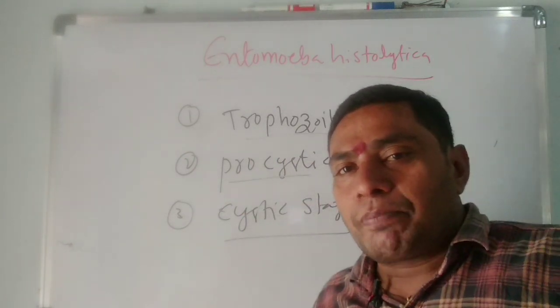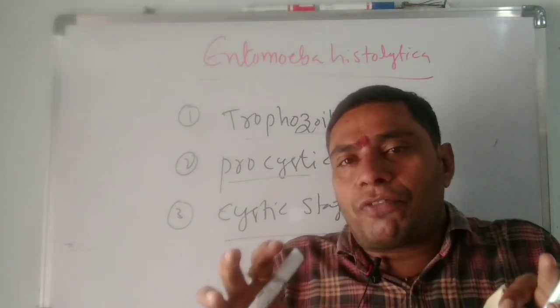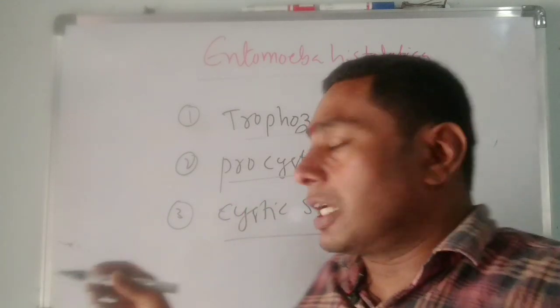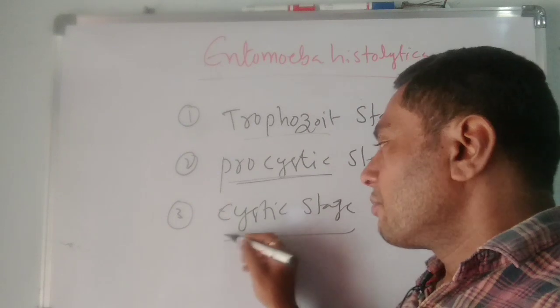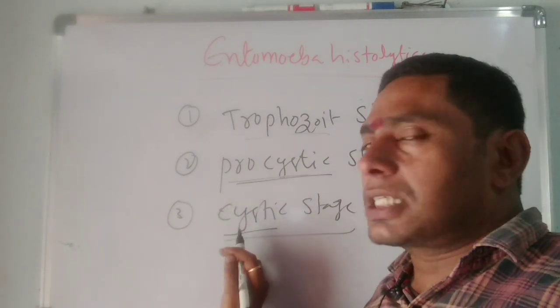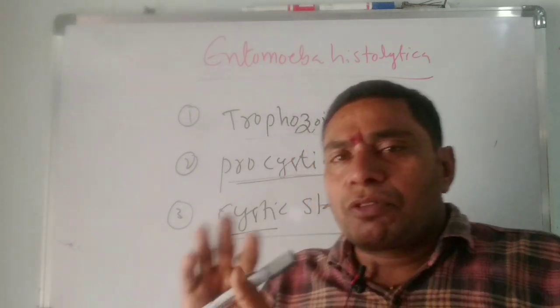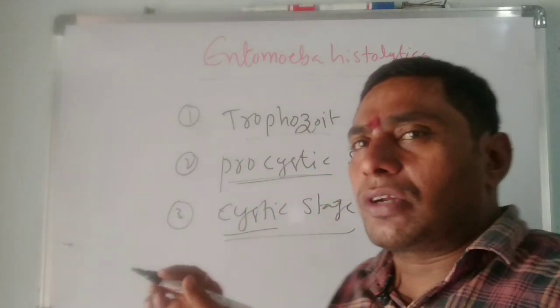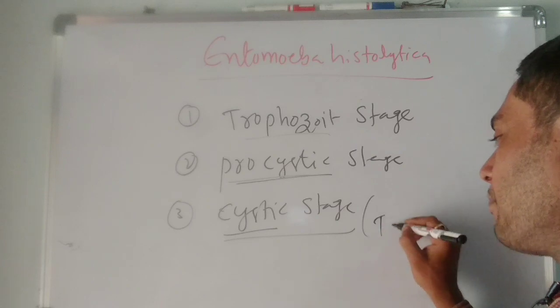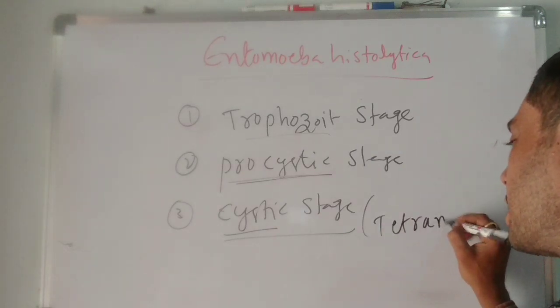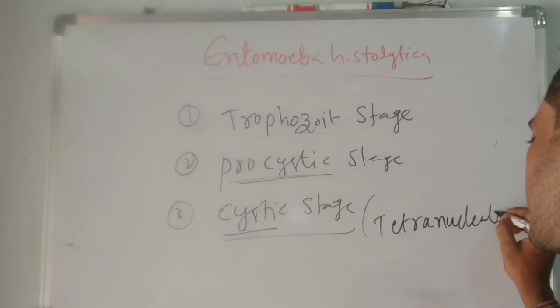Procystic means the stage before the forming of the cyst is known as the procyst stage. After that is the cystic stage. The cystic stage has four nuclei, so it is known as the tetranucleated stage.